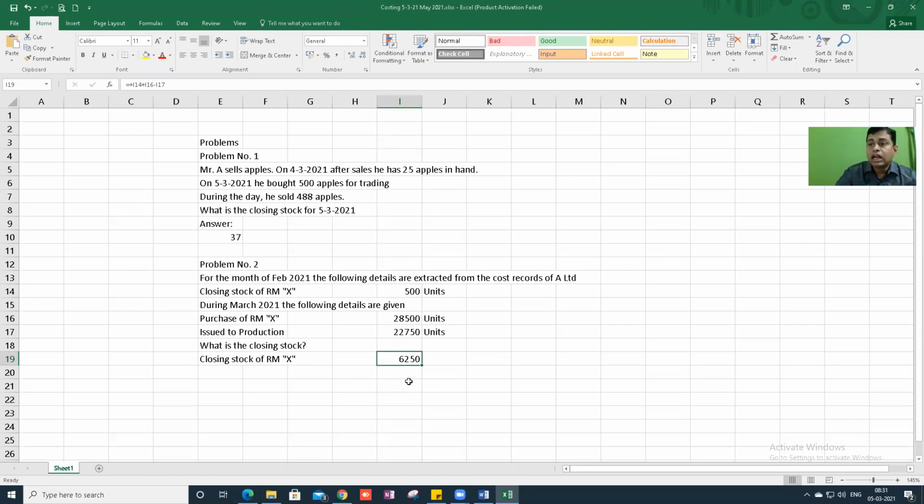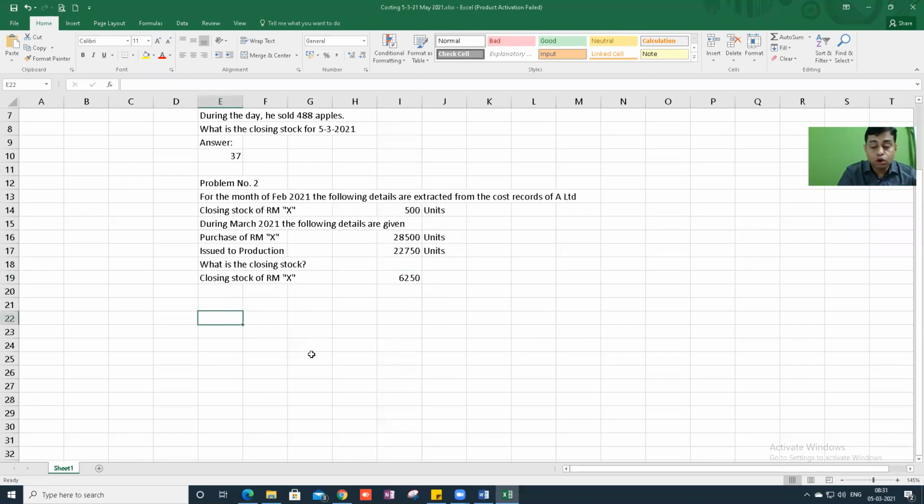You understand it? Now, opening stock, add purchases, less closing stock is equal to raw material consumed.